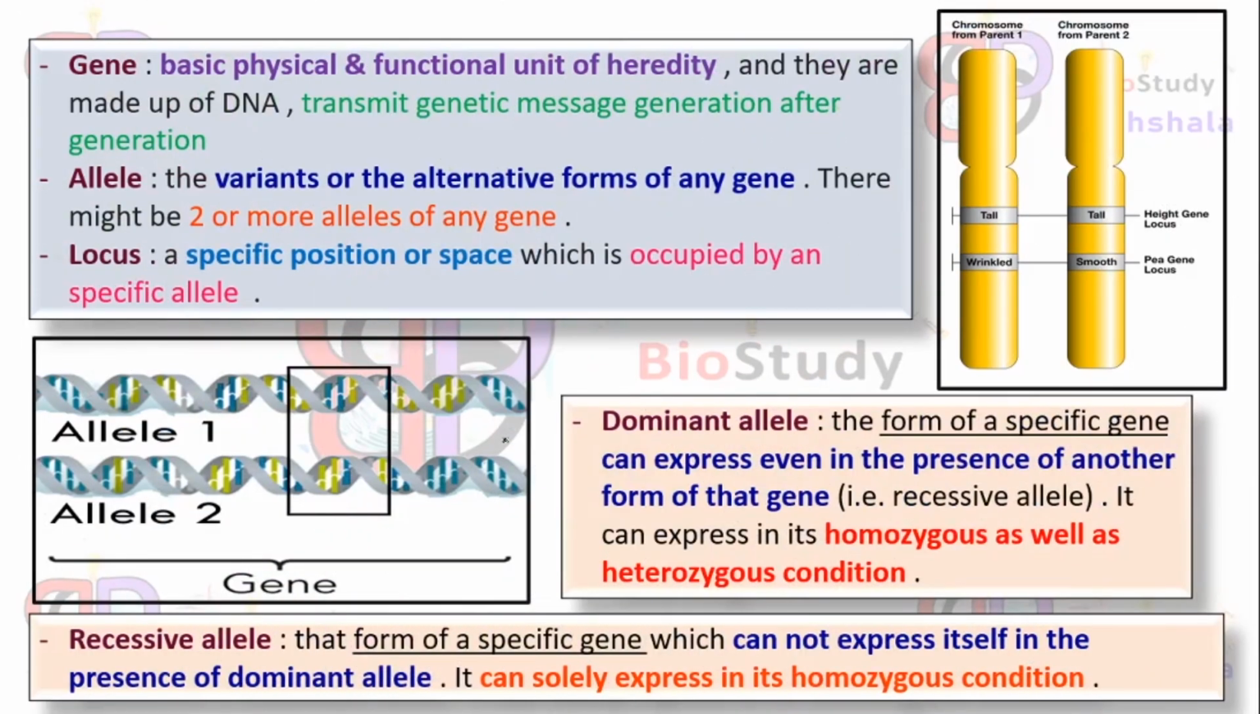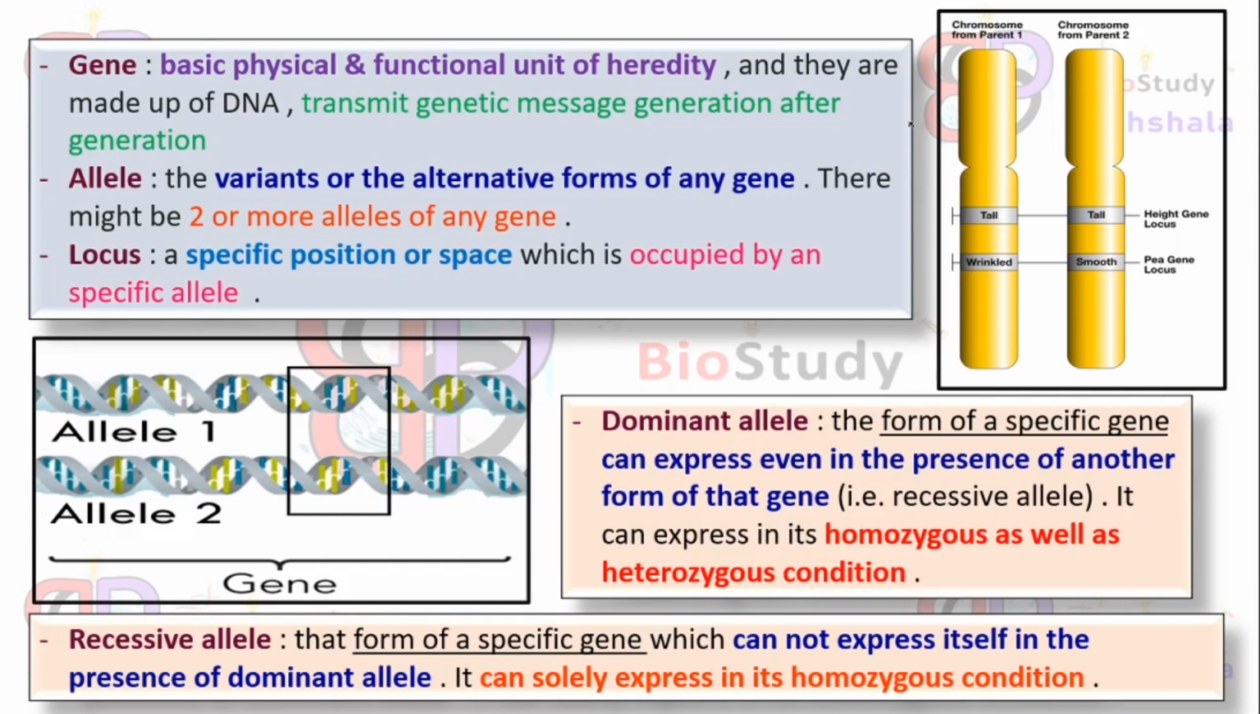So next is gene. What is a gene? Gene is the unit of heredity. It is the physical as well as functional unit of heredity, and it is made up of DNA, and it can transmit the genetic messages from one generation to another. That means the genetic messages are encoded by genes, right?